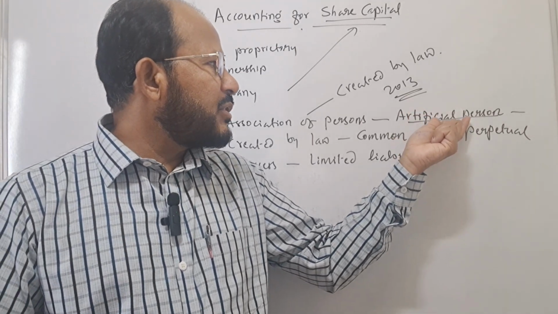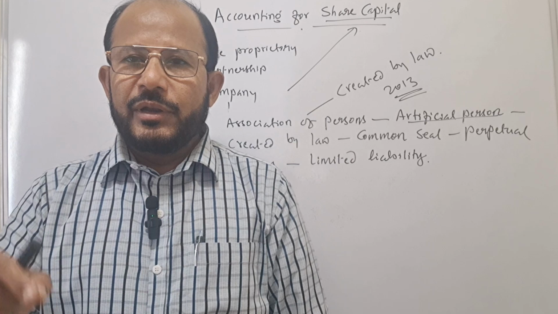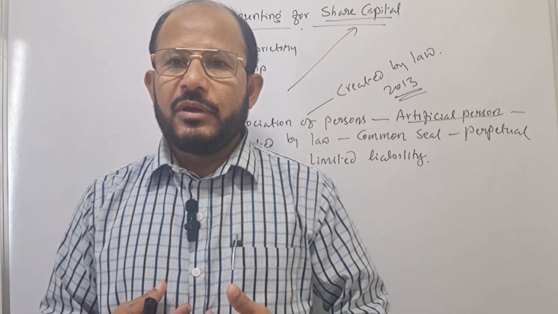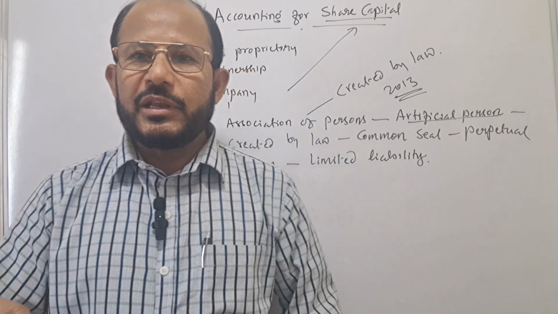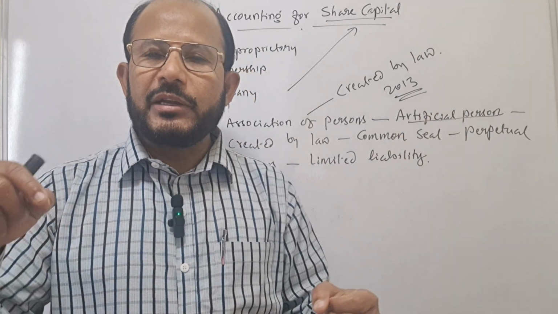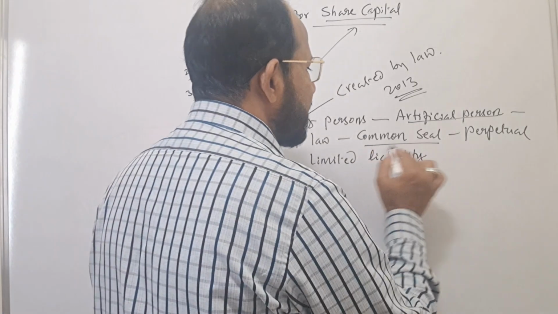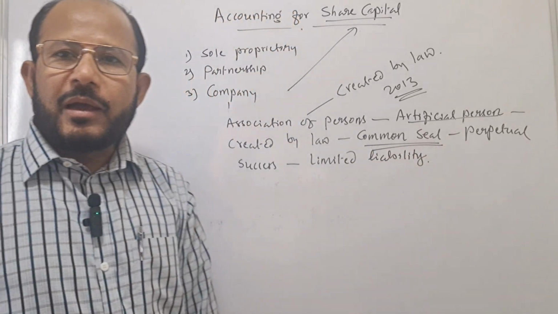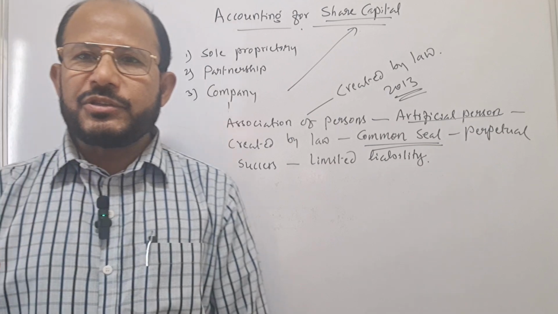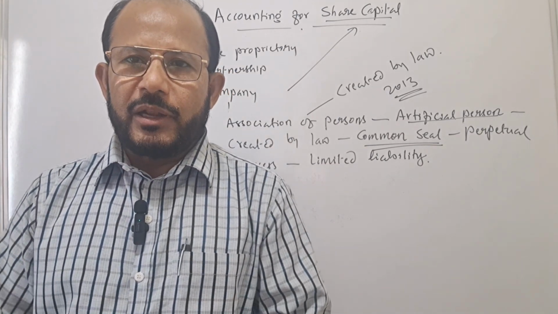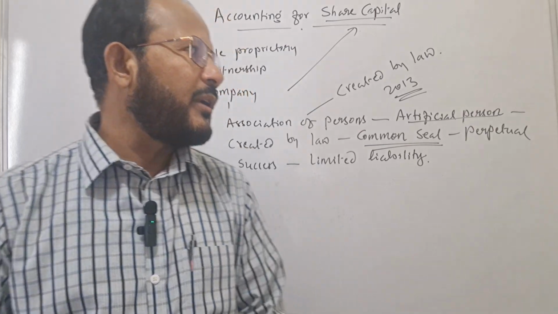Therefore, this artificial person also needs to put a signature. We being natural persons put our signature, but the company can't put its signature. Therefore, the company's seal is very important. Common seal will be there. The company's seal is required to be affixed on each and every document of the company. Then only such a document is called a valid document.